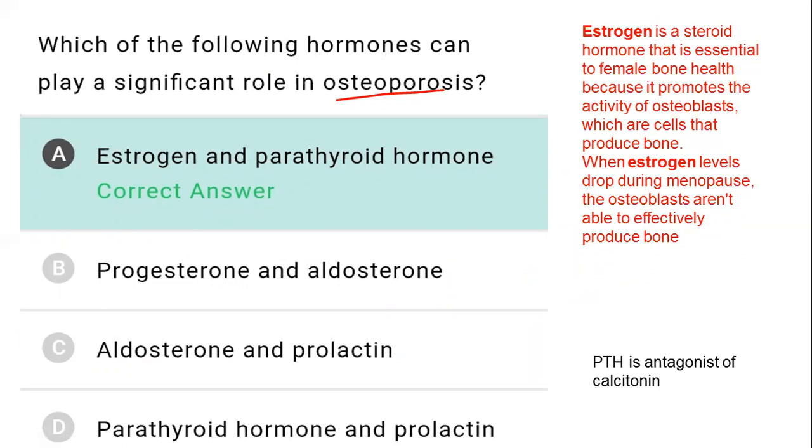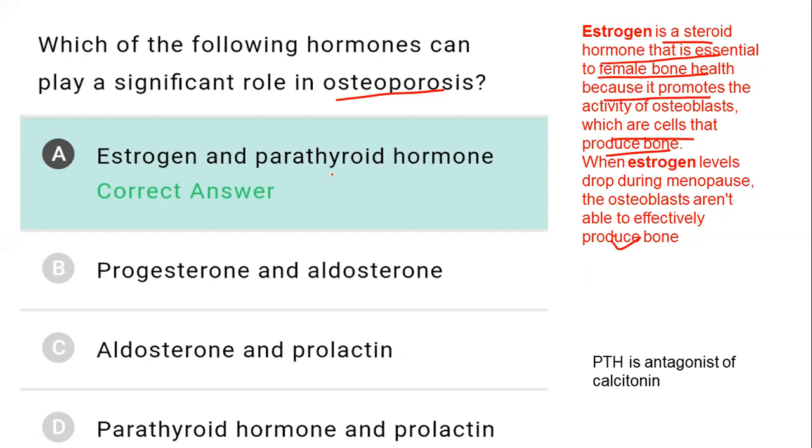Estrogen is a steroid or sex hormone essential to female bone health because it promotes the activity of osteoblasts, the cells that produce bone. When estrogen level drops during menopause, the osteoblasts are not able to effectively produce bone. So estrogen plays an important role.